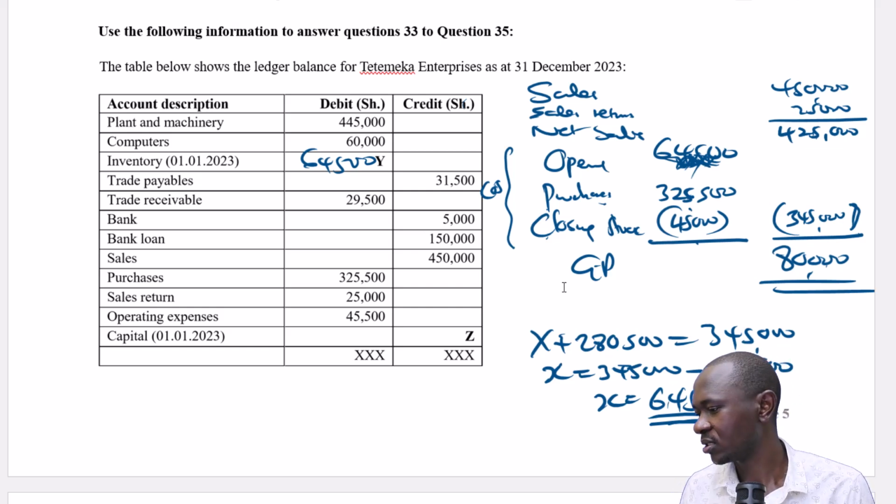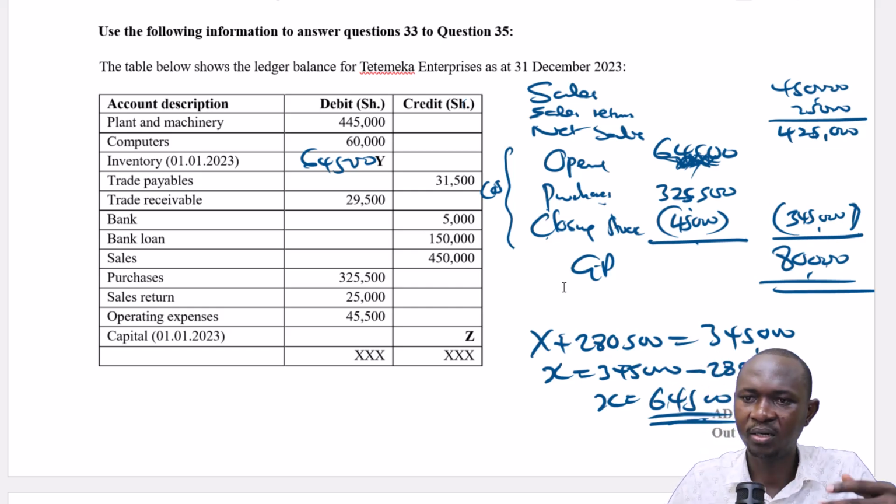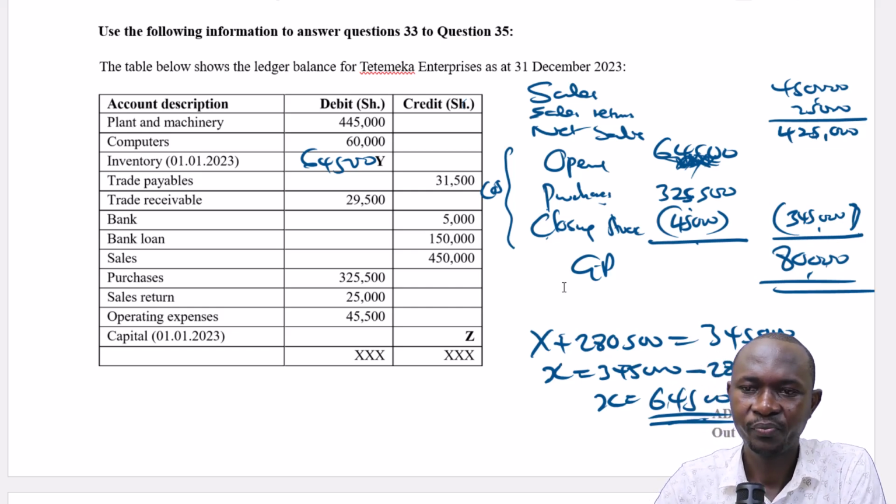That gives us 595. Is it? It can't be 595. I think I must have added wrongly. Let me just repeat. 445 plus 60 plus 64.5 plus 29.5 plus 325.5 plus 25 plus 45.5.